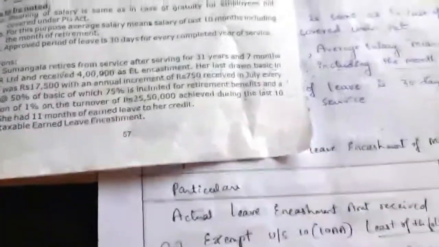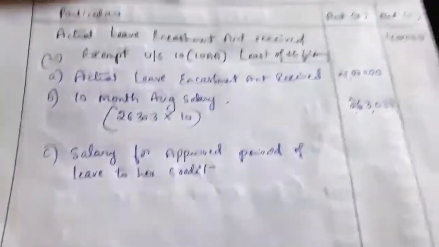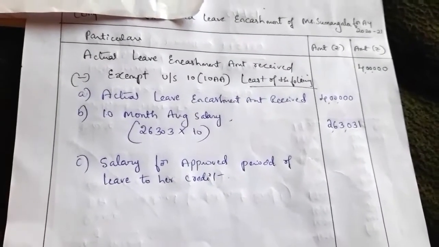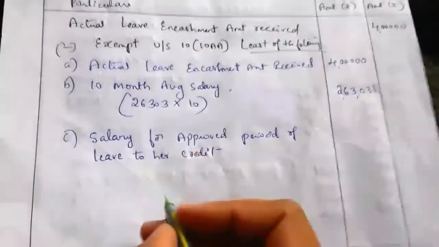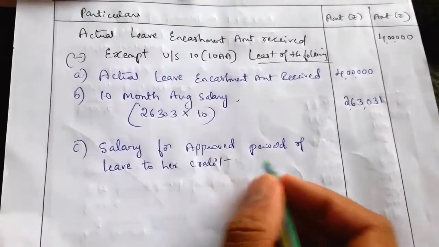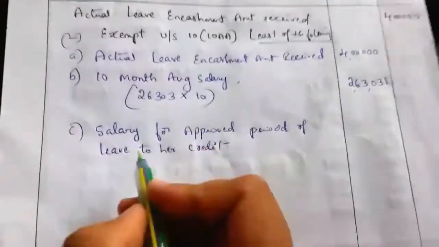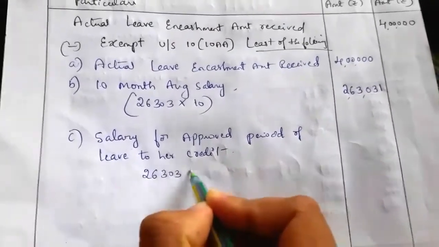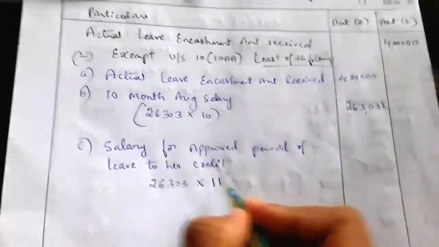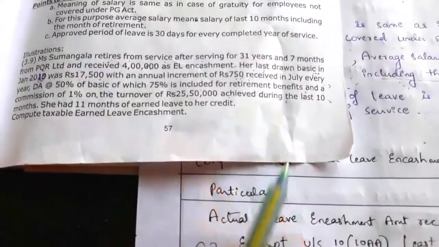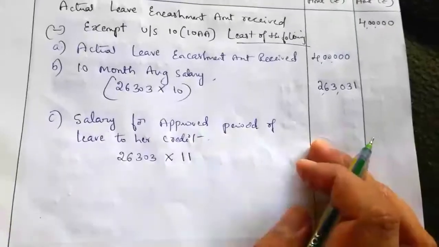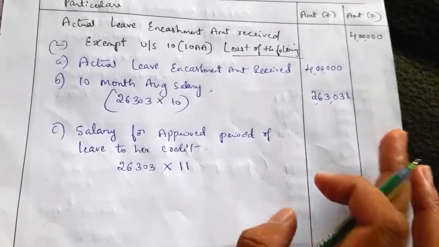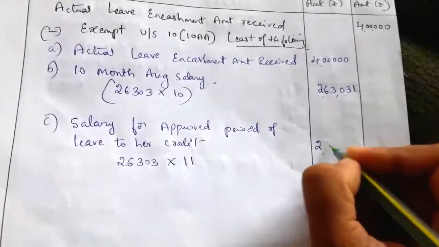So she got 11 months' leave to her credit, and 11 months' salary she can convert into money as earned leave encashment. So that is 11 months. So for salary for approved period of leave, we take the average salary, 26,303, into the approved period, 11 months. So 26,303 into 11 is equal to 2 lakh. Calculate once.